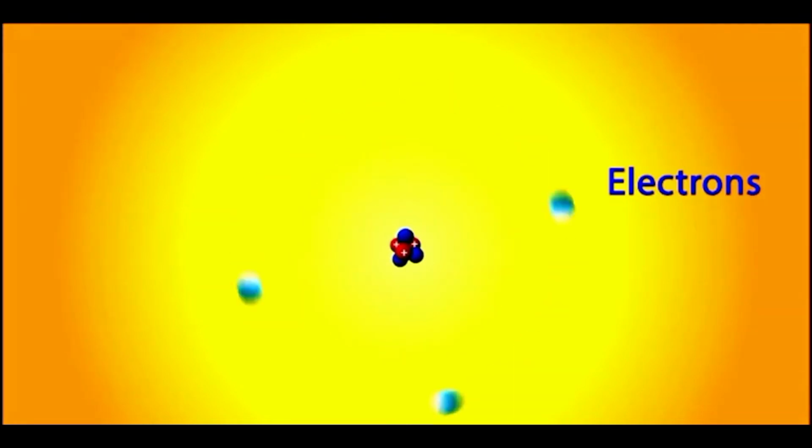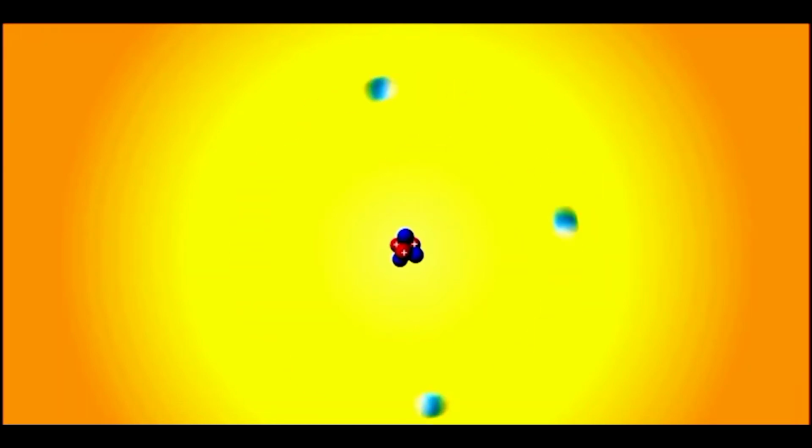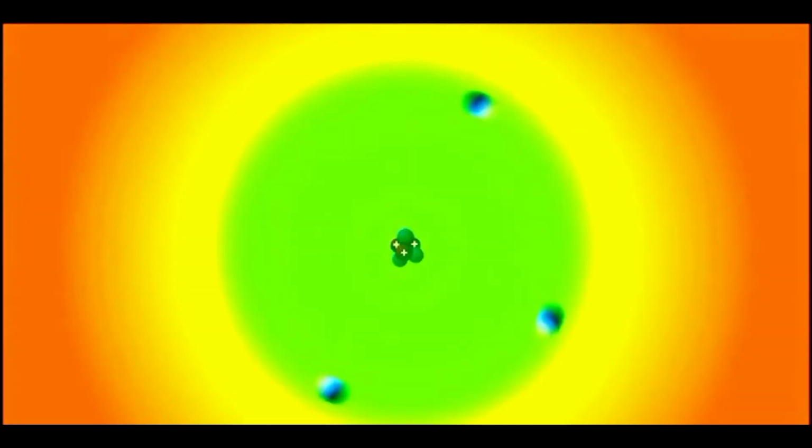Now, electrons are outside the nucleus. They are orbiting around the nucleus. The electrons carry a negative charge. The total negative charge of electrons is equal to the positive charge of the nucleus. So in total, an atom is neutral. The positive charge of the protons is neutralized by the negative charge of the electrons. So it is like +1 is neutralized by -1 and overall charge of an atom becomes 0.